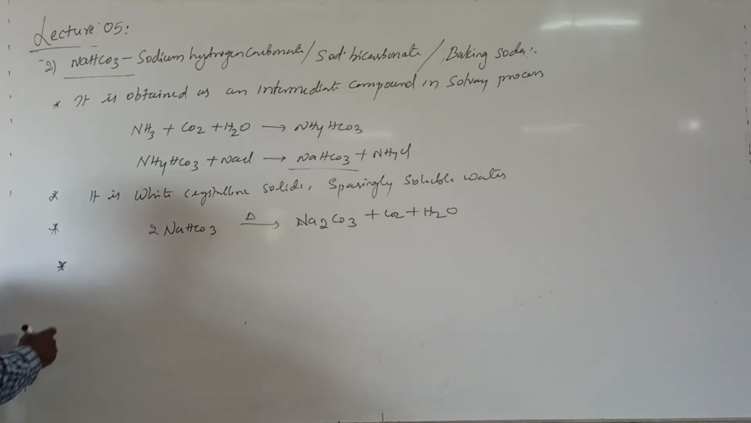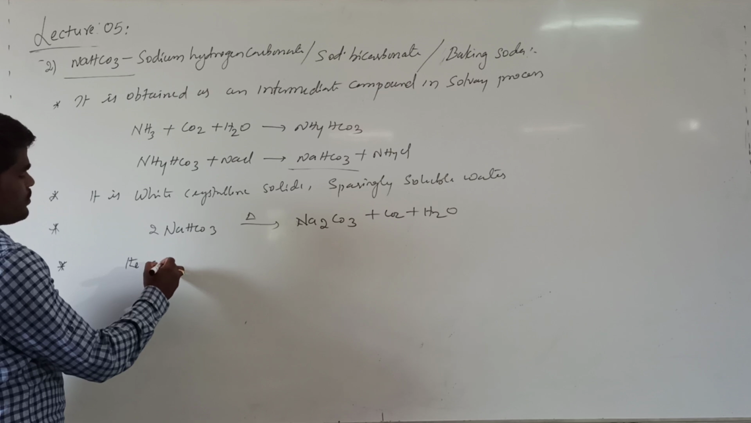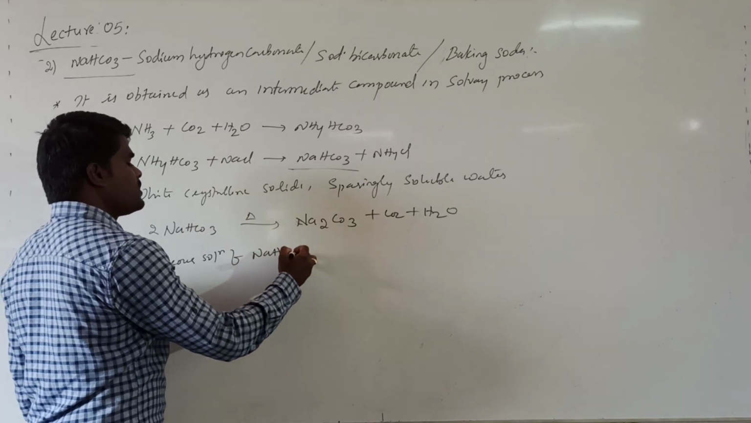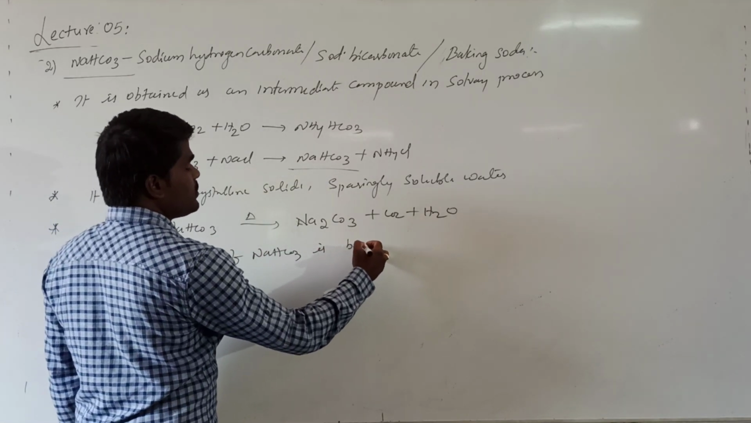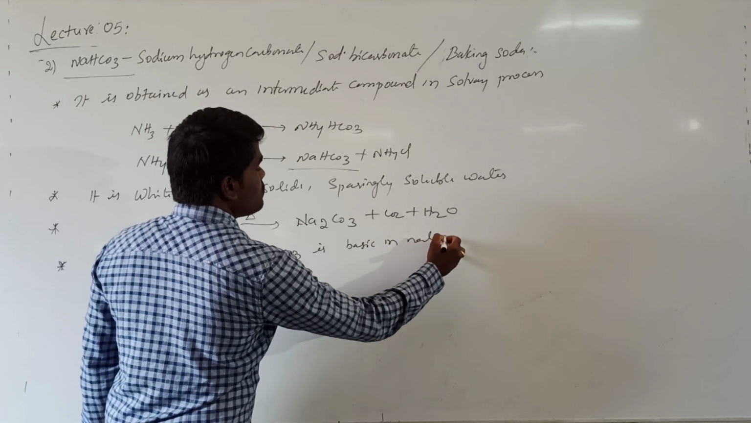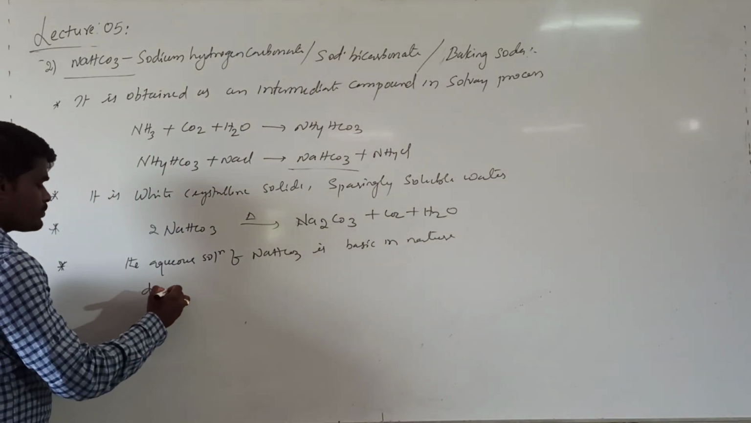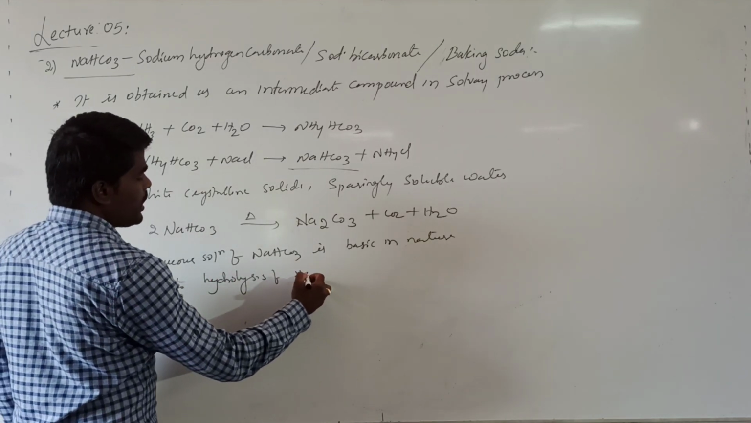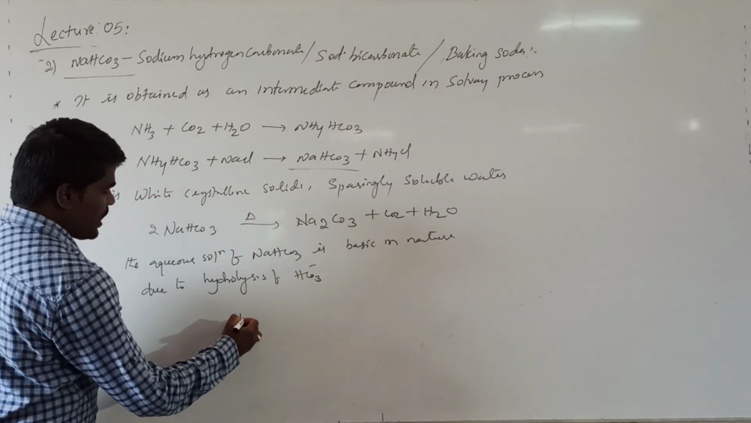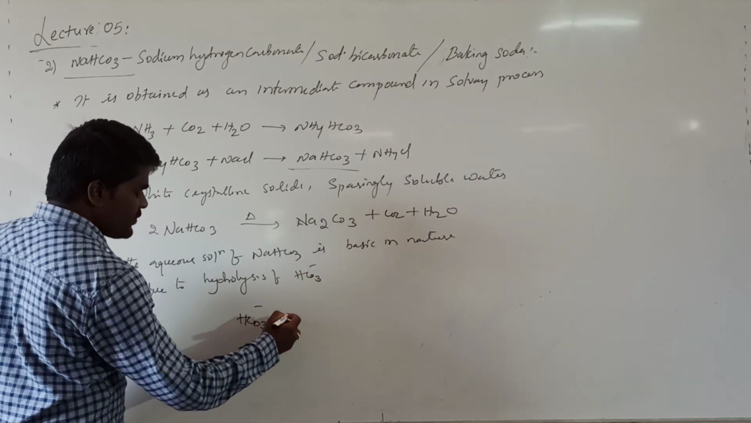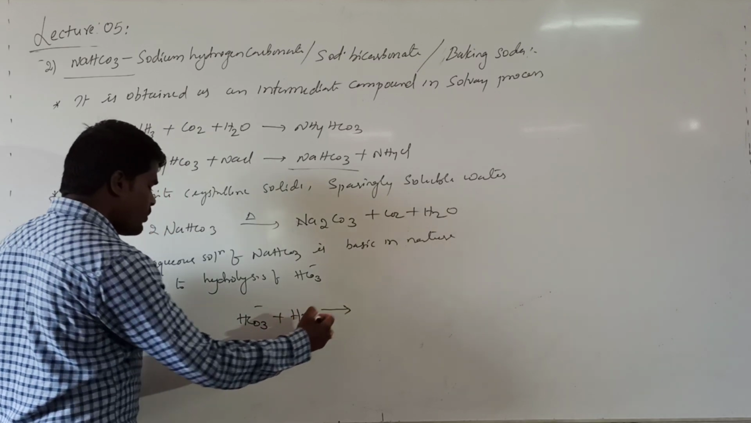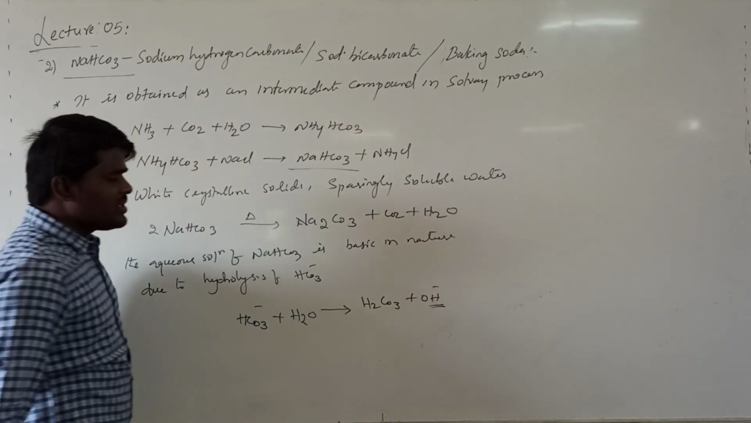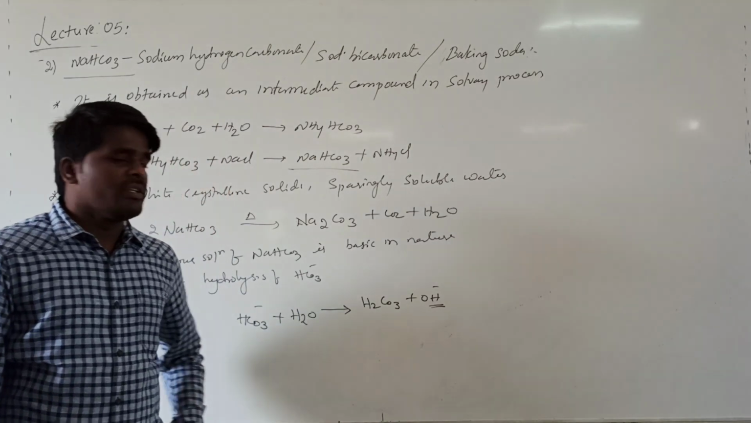Now, another important property is that the aqueous solution of sodium hydrogen carbonate is basic in nature. Basic in nature due to what? Due to hydrolysis of hydrogen carbonate. This hydrogen carbonate present in the aqueous solution will be hydrolyzed by water to produce carbonic acid plus hydroxide. Due to the presence of this hydroxide ion, this will be alkaline in nature.